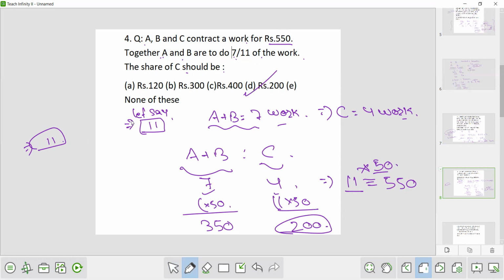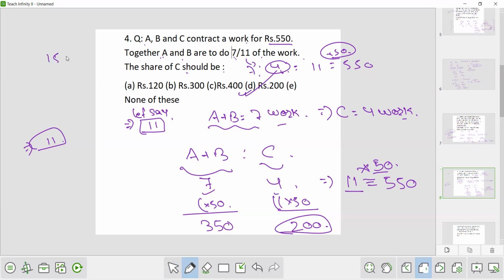Here I am explaining so much, that's why it is taking some time. But in the examination hall, you will see that this work is done by A and B, so the remaining will be done by C. So C has done 4 work, so they will get their share according to the ratio of their work. So 7 is to 4. Now the total is 11. 11 is equivalent to 550. In your mind you will calculate that it's 50 times, so you will say into 50, that is 200.